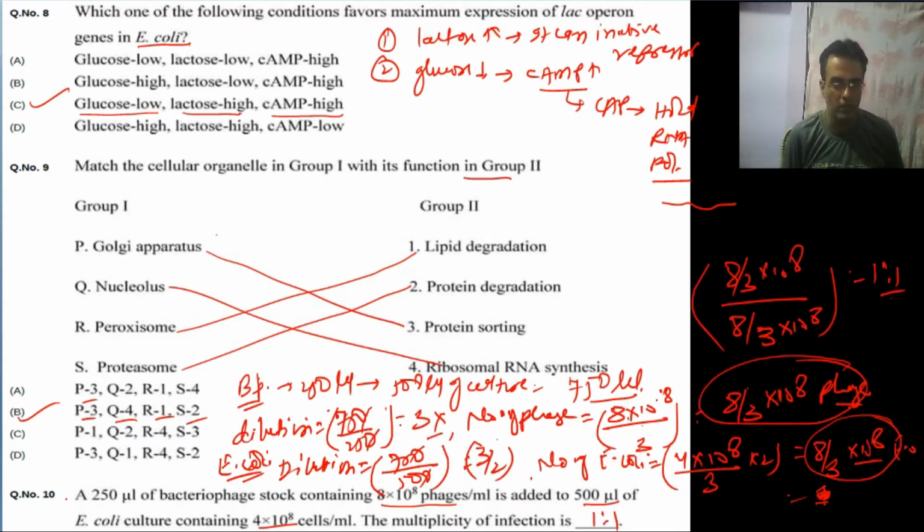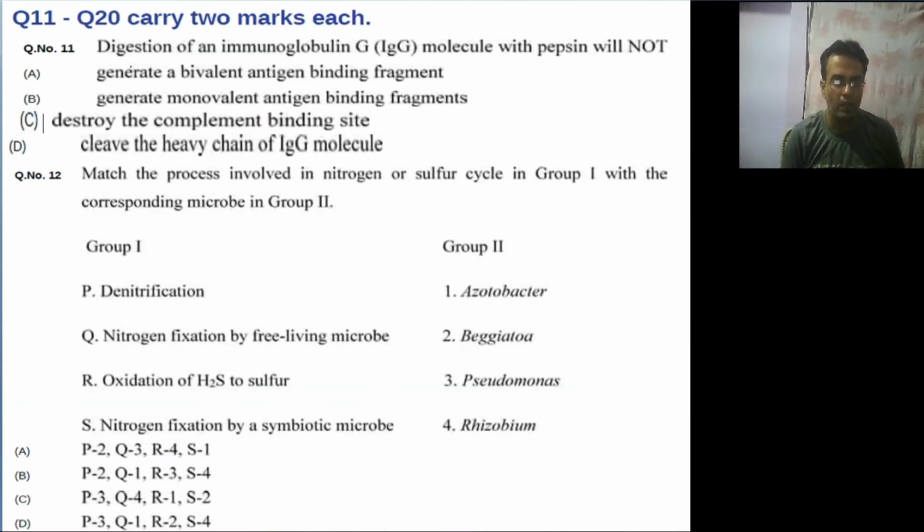Moving to the next question. Digestion of immunoglobulin IgG molecule with pepsin will not generate. Okay, so IgG structure is somewhat like this: light chain and heavy chain. This is the heavy chain and this is the light chain, and these are the antigen binding sites.